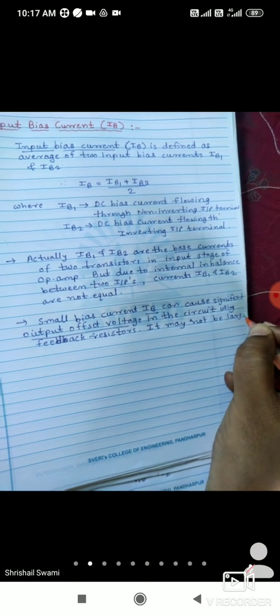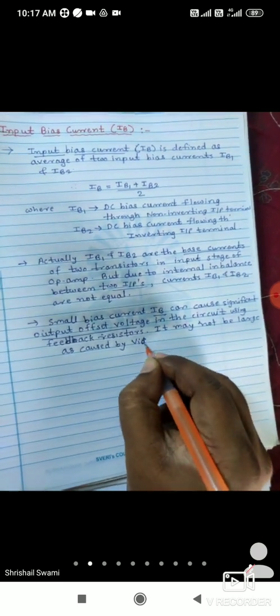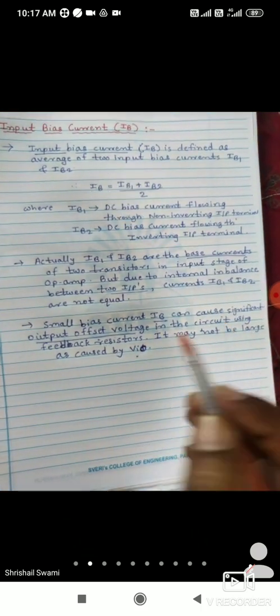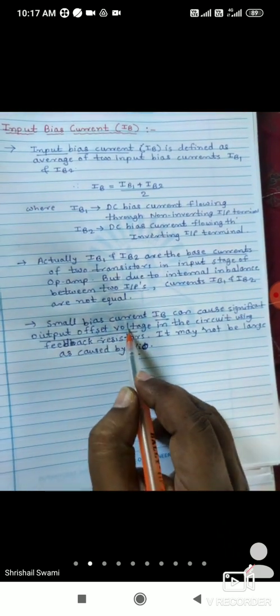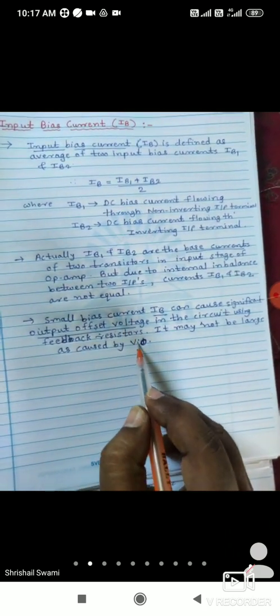Okay, so it may not be as large as the output caused by VIO, where VIO is the input offset voltage. The output caused by VIO is much greater than the output caused by IB. That is, the offset voltage due to IB is less than the value that would come due to VIO. Okay, that is the meaning of this sentence.